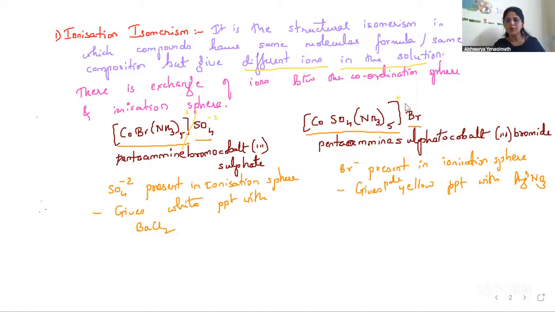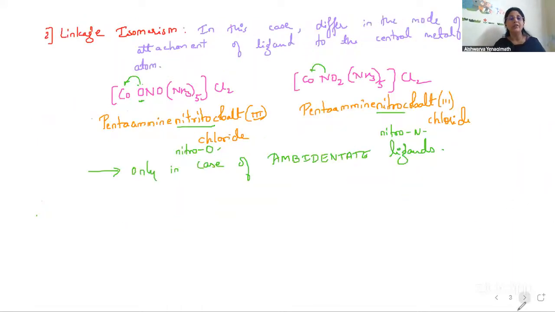Here it is plus minus 1. So when they dissociate, sulfate ions go into the solution, and Br minus in the solution. They will give respective precipitates with respective reagents. Then we have studied linkage isomerism, which arises only in case of ambident ligands, because the mode of attachment, or point of attachment, varies. In some cases, one donor atom of the ligand will be attacking; in the other case, some other donor atom will be attacking, which gives rise to linkage isomerism.